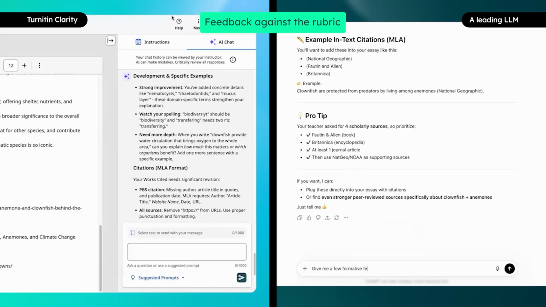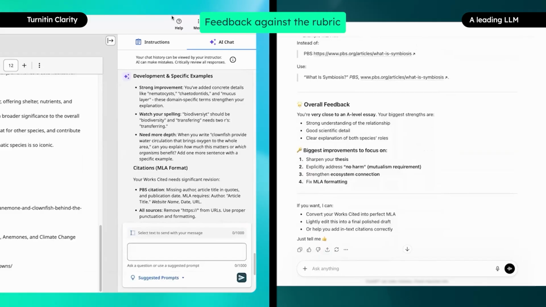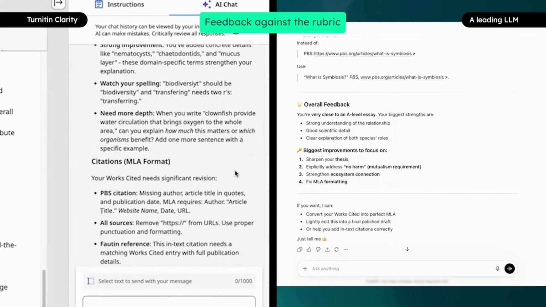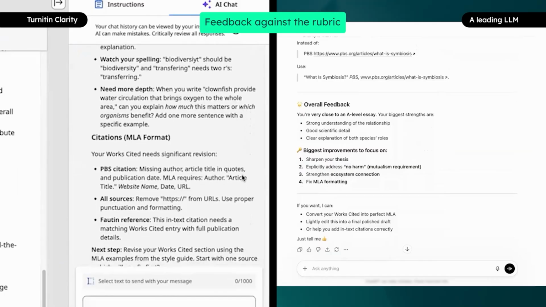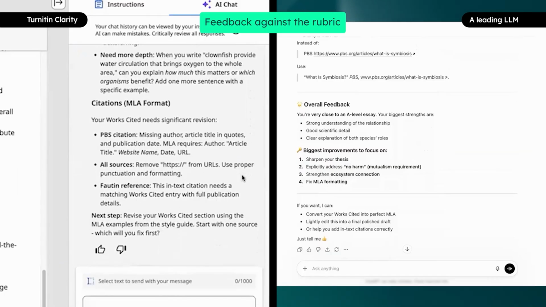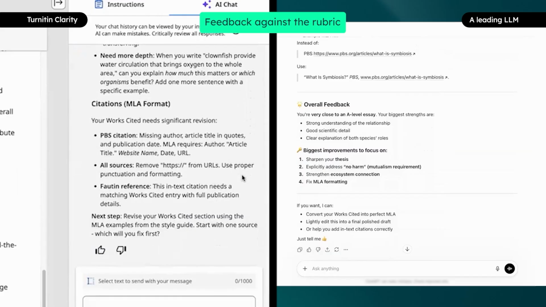When using the external LLM, the student has copied and pasted the entire essay, thus sharing it with a third party, while prompting the LLM to provide feedback. Clarity's AI chat provides concise and comprehensive feedback on development areas with examples, enabling the student to improve their writing. The LLM provides long-winded feedback in sections that the student will need to parse.